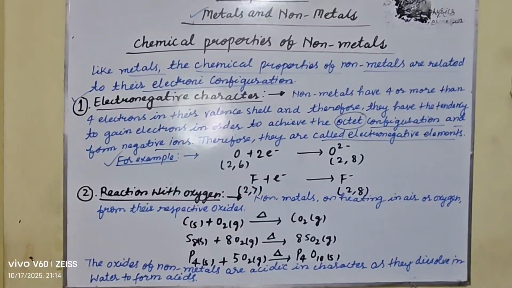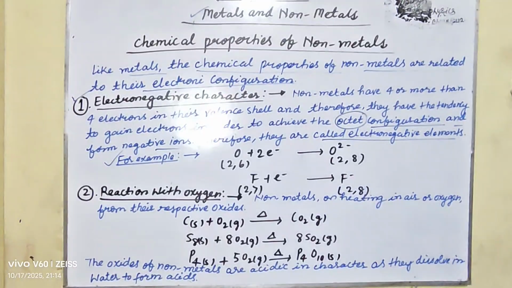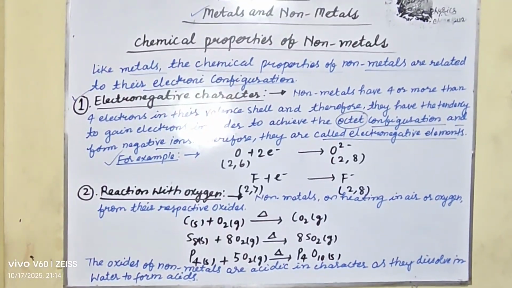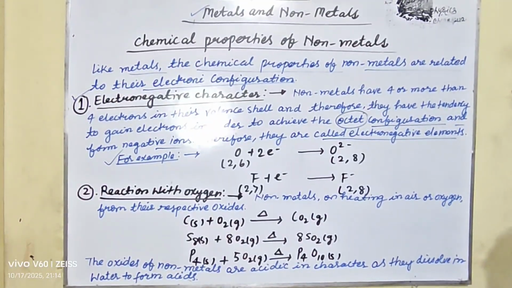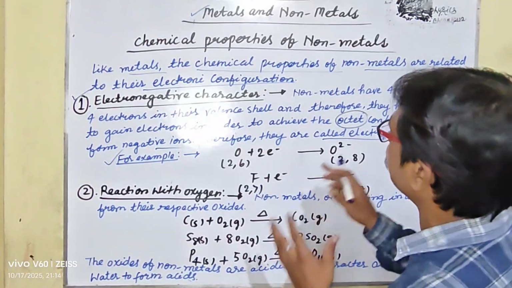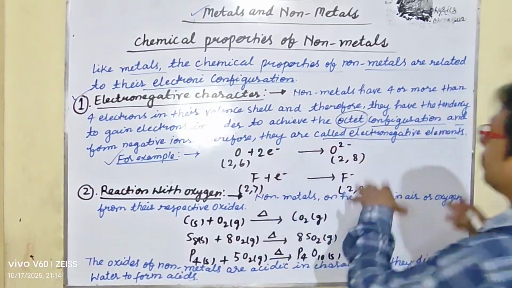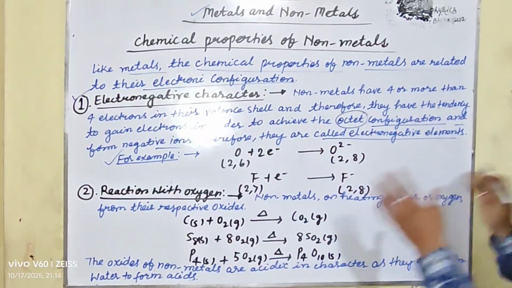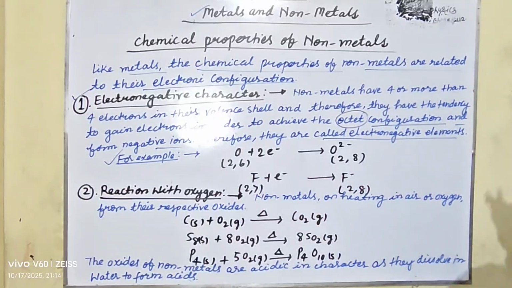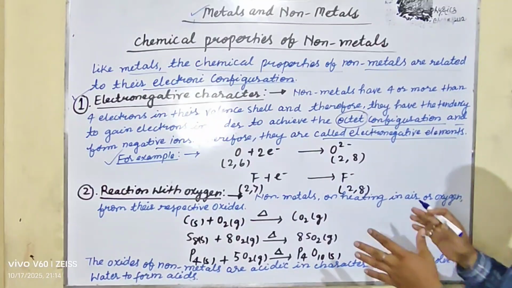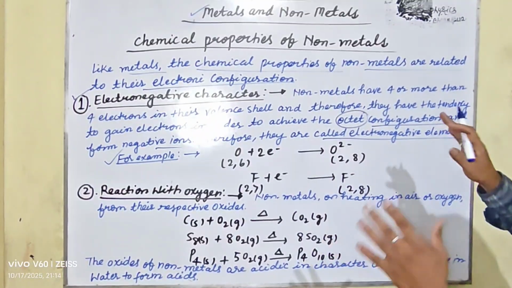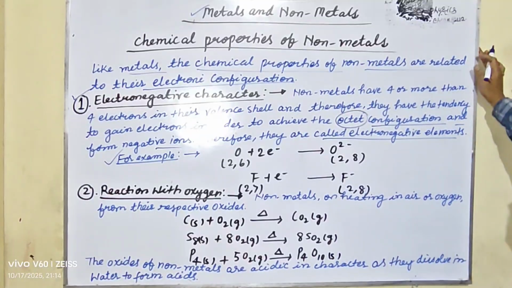For example, oxygen plus 2 electrons gives O2 minus, that is 2, 6 becoming 2, 8, completing the octet. Fluorine plus one electron, that is 2, 7, also completes the octet. So, my dear students, this is the electronegative character of non-metals.